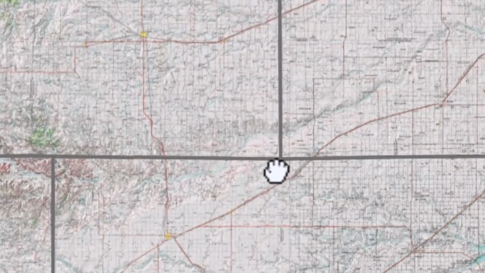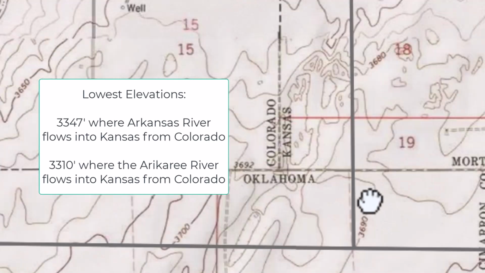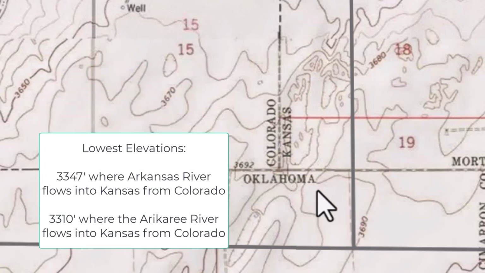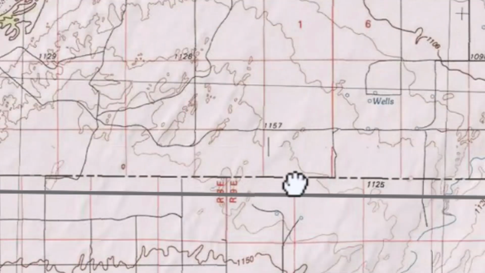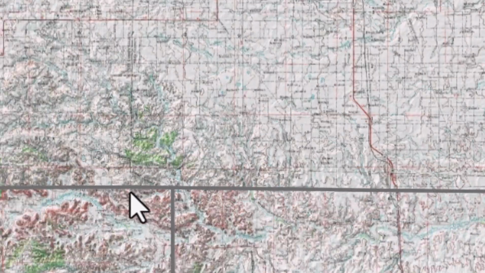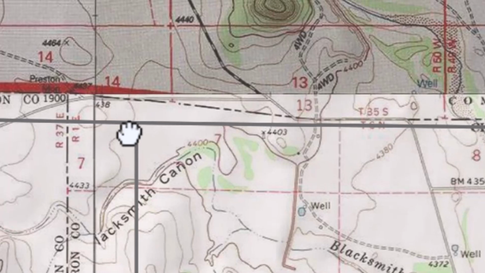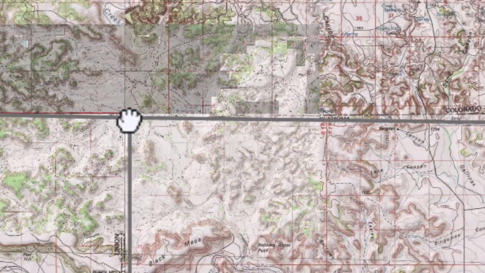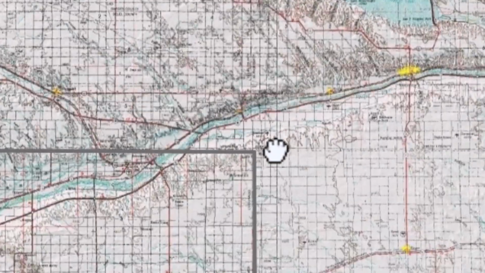So I've made two sketches, and we've determined that the lowest elevation so far is the point where the Arickaree actually flows into Kansas. Looking at the tri-corner point between Colorado, Kansas, and Oklahoma, that is a little bit higher. It's 3,600 feet. So that's not the lowest point. What about just to the west of there where New Mexico, Oklahoma, and Colorado meet? That's near Black Mesa, so that's definitely not going to be it. In fact, we've got over 4,400 feet in elevation. So it is this one right up here where the Arickaree flows into Kansas.